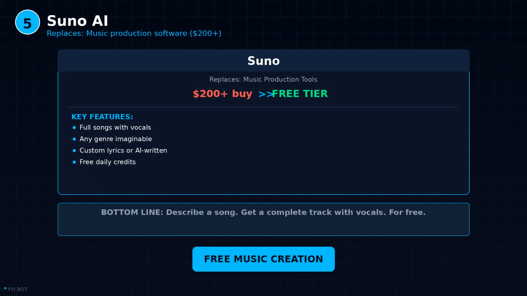The free tier gives you daily credits that let you generate several songs per day. Each generation produces 2 versions of your song, so you can pick the better one. You can extend songs, add sections, and customize the structure. For content creators who need background music, for people who have always wanted to write a song but cannot play an instrument, for anyone who wants to hear their lyrics brought to life, Suno is extraordinary. And while there are paid tiers for commercial use and higher quality, the free tier is more than enough to create impressive, listenable music. It is the kind of tool that makes you question what creativity even means anymore.